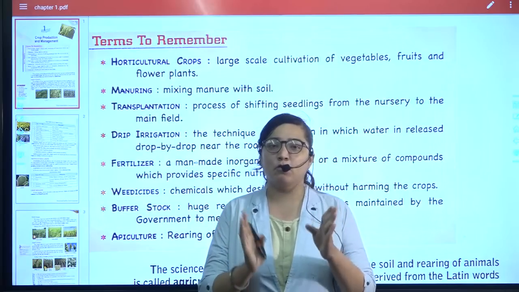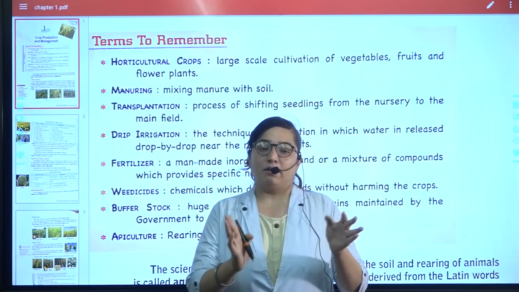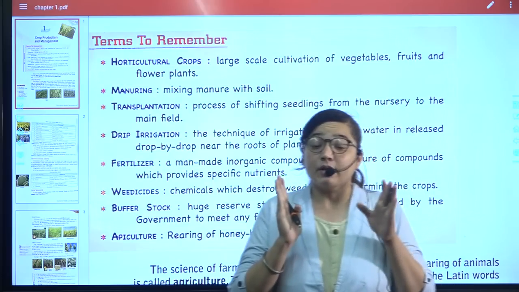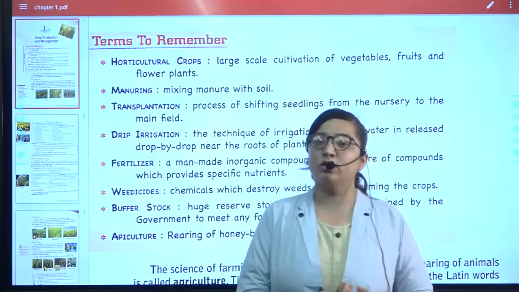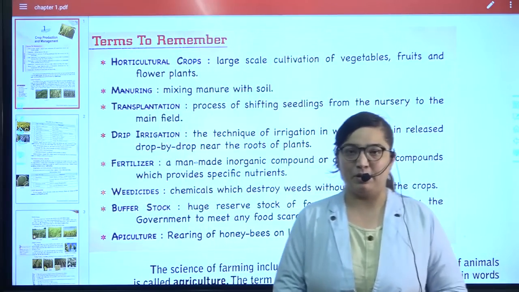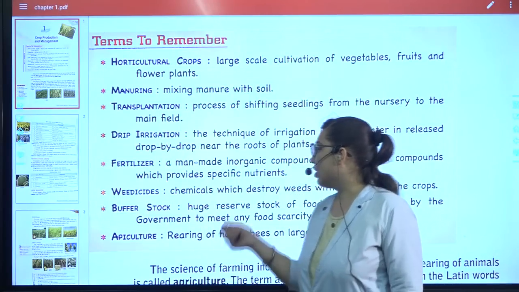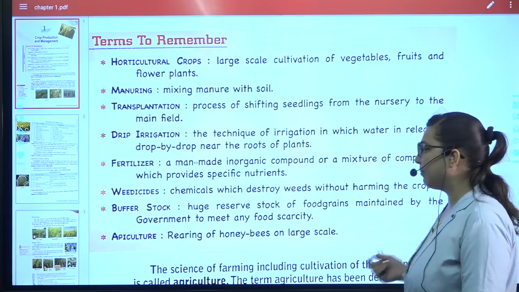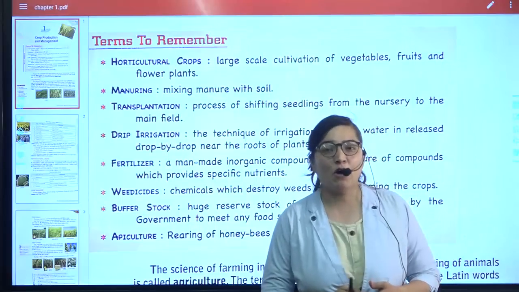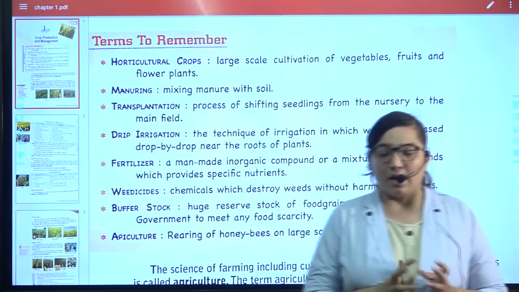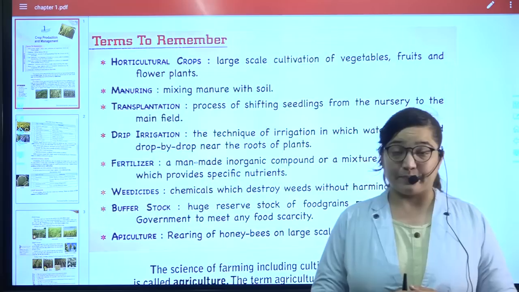Some amount of food is already kept every year, so that whenever such kind of things occur, at that time they can use it for the benefit of the people. So that is what buffer stock is. Huge reserve stock of food grains maintained by the government to meet any type of food scarcity. You know already that it happened in the COVID days.